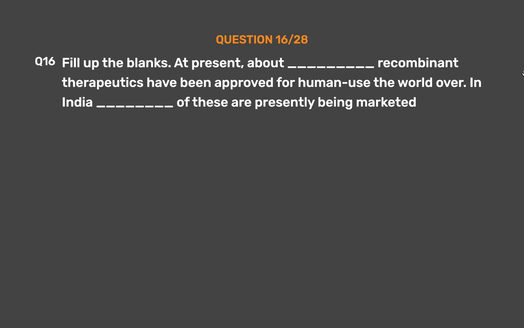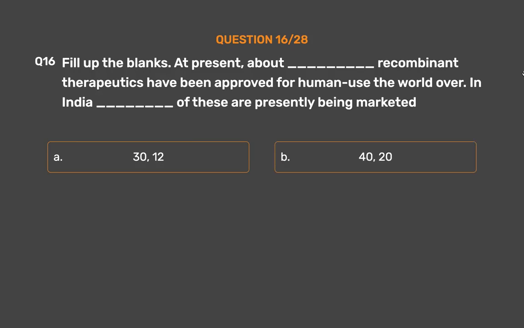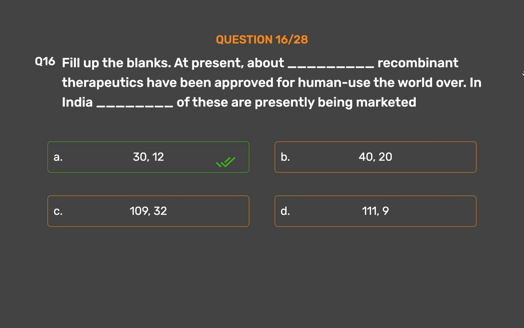Question number 16. Fill up the blanks. At present, about blank recombinant therapeutics have been approved for human use the world over. In India, blank of these are presently being marketed. Option A. 30, 12. Option B. 40, 20. Option C. 109, 32. Option D. 111, 9. The correct answer is Option A.